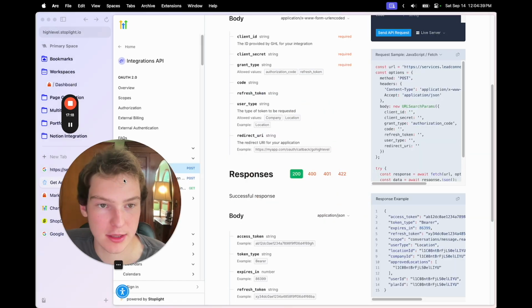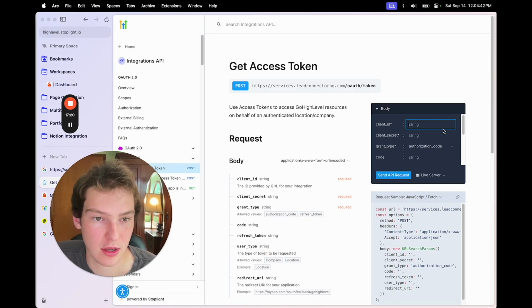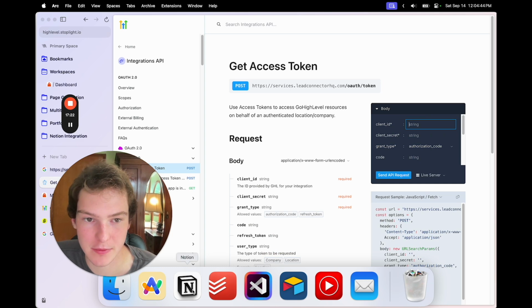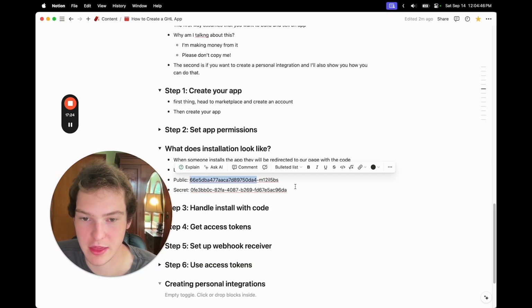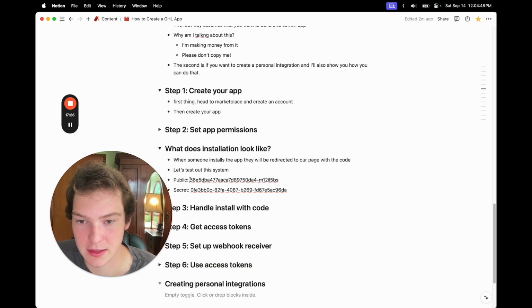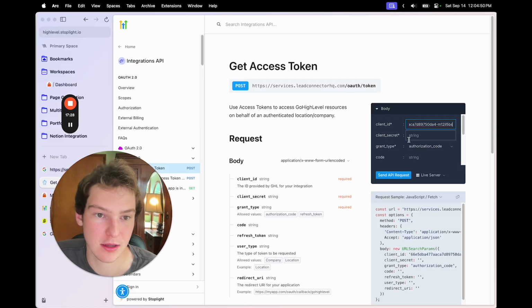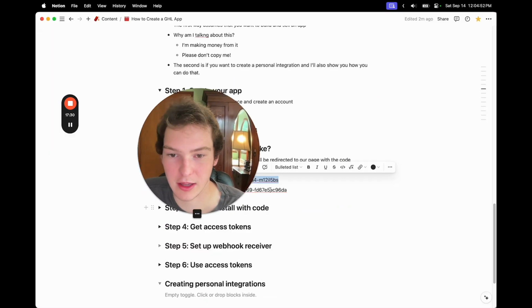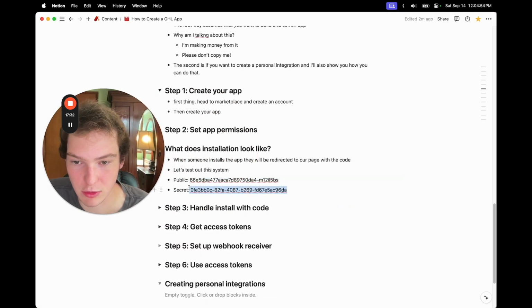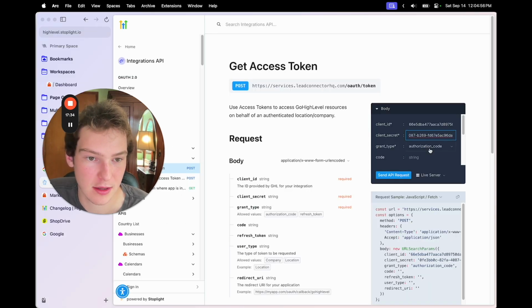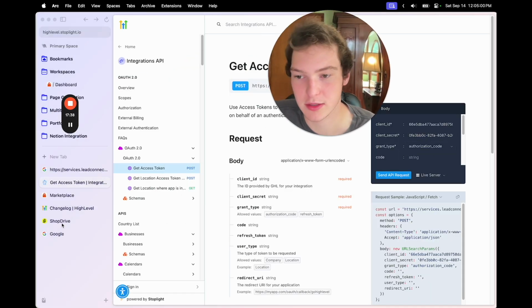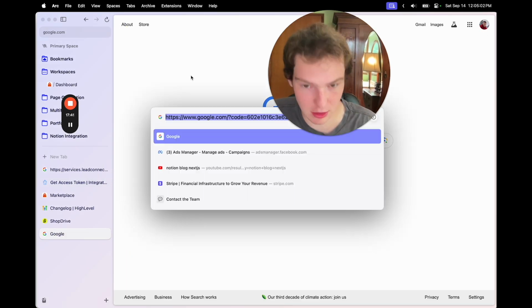So let's go here and we'll do client ID. Remember that was our client app ID, so that's going to be this. And then the client secret was this one, so we'll copy that. The grant type is going to be the authorization code, which is what we get when we install the app.